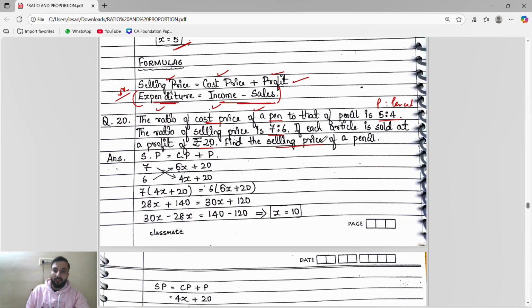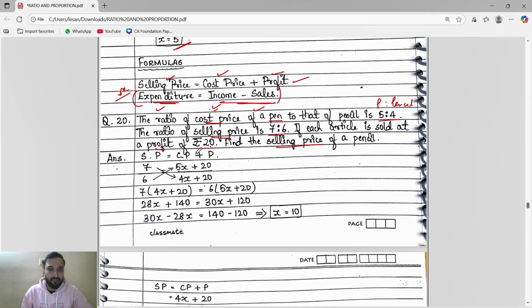Okay, so see here what simple thing we have to do. They have given the cost price, they have given the selling price, they have given the profit. So we'll use this formula: selling price is equal to cost price plus profit. See, in the question we just have to see what is given. If selling price, cost price, profit is given, we will use this formula. If expenditure, income and sales is given, then expenditure is equal to income minus sales.